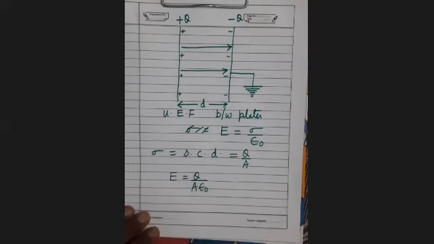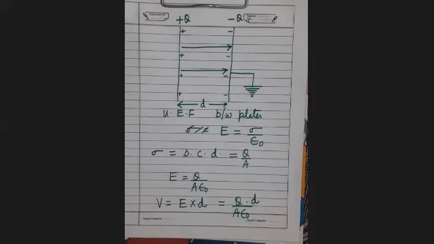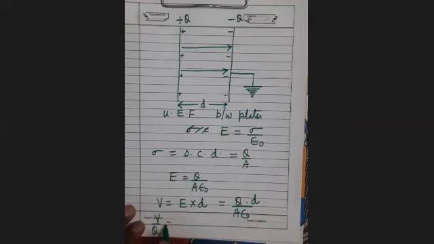Now what will be the potential difference between the plates? वो हमको मालूम है, E multiplied by D, because there is a uniform electric field. So what is the potential difference? V equals to E into D. So when you simplify, in place of E you write down Q upon A epsilon naught into D. Now what will be V upon Q? Who can tell? It will be D upon A epsilon naught.